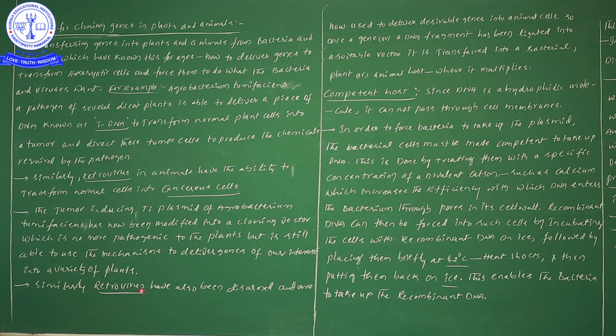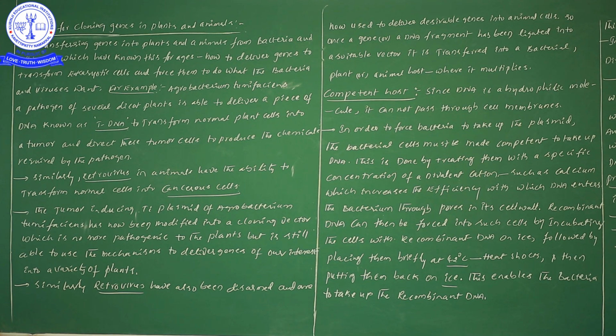That suitable vector may be a retrovirus or a TI plasmid. Later the vector is transferred to the host we take for incorporation of our recombinant DNA. The host is where it multiplies.